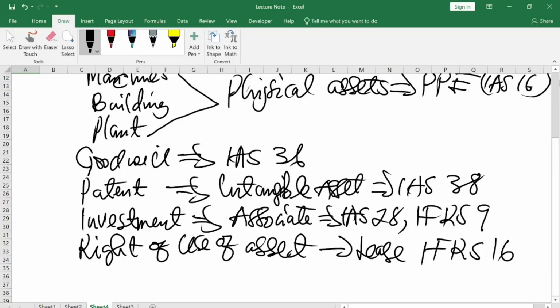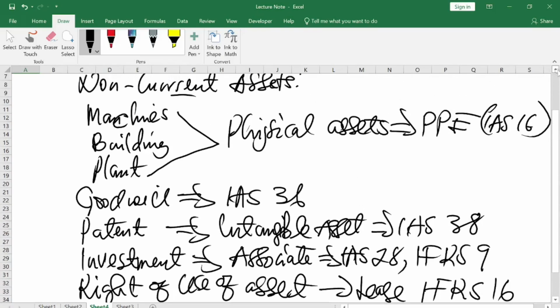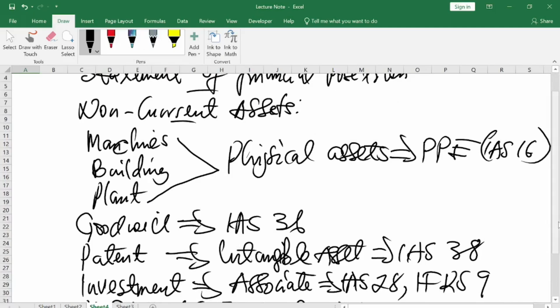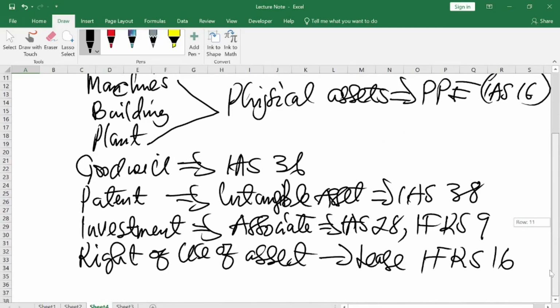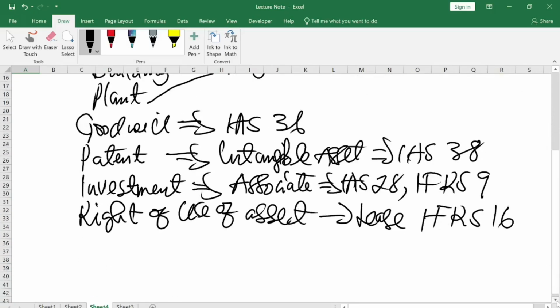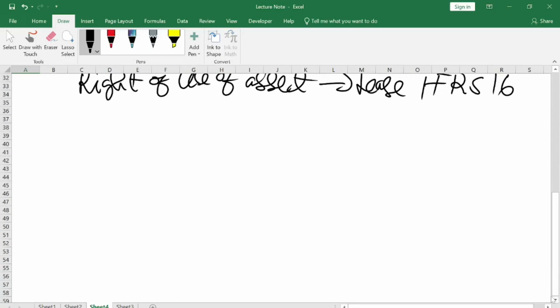So when you look at non-current assets, all the items you will find there have a specific accounting standard that deals with it. Good. Now, let's look at property, plant, and equipment. Today, that is what we'll be talking about.